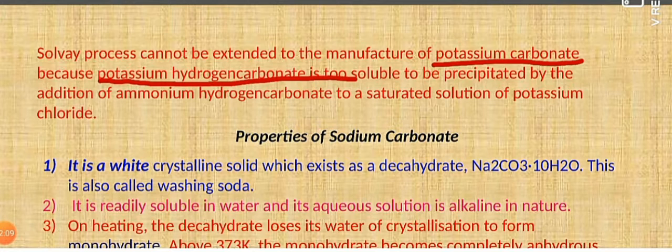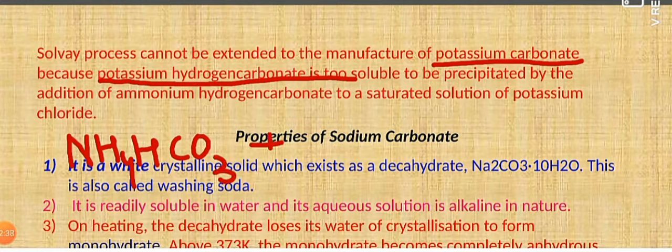So if we pass potassium chloride through ammonium hydrogen carbonate, we can't get the precipitate of potassium hydrogen carbonate because it is highly soluble in water. I will just give you the reaction. Let us prepare potassium carbonate by the Solvay's process. What you have to do is take ammonium hydrogen carbonate.